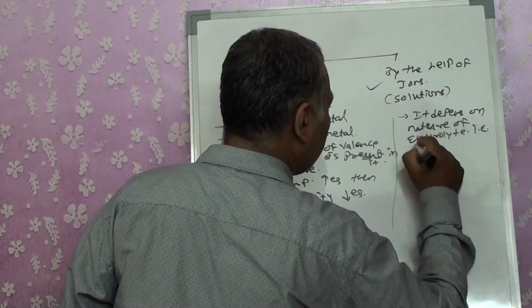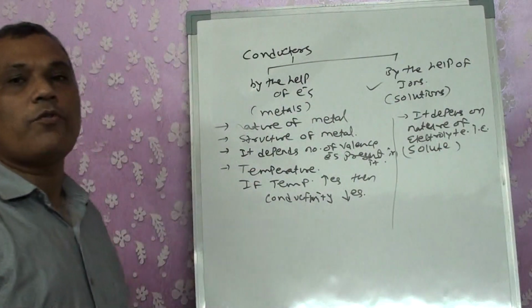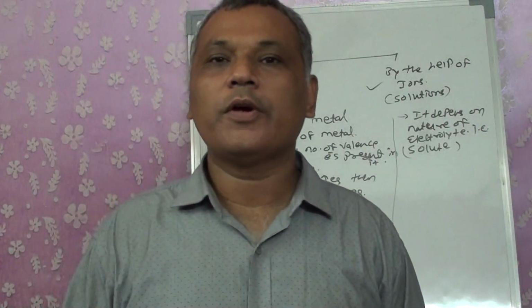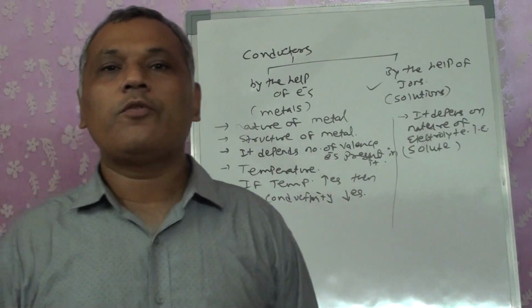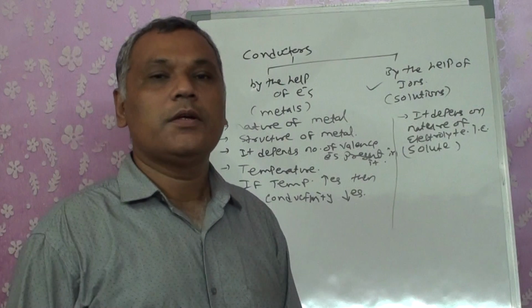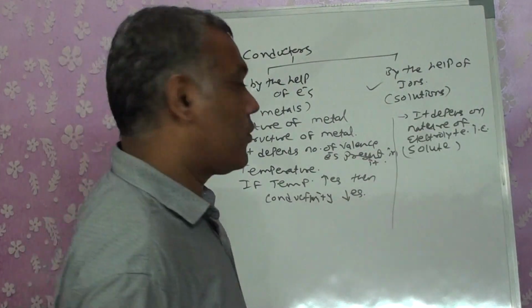That is, the solute, whether it can produce more ions or not. If the compound is an electrolyte with more ions produced by it, then the conductivity will be more. If the number of ions produced is less, then the conductivity of the solution will be less. So it depends upon the nature of the electrolyte.